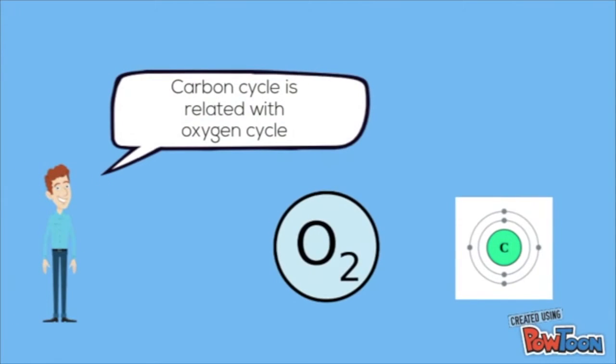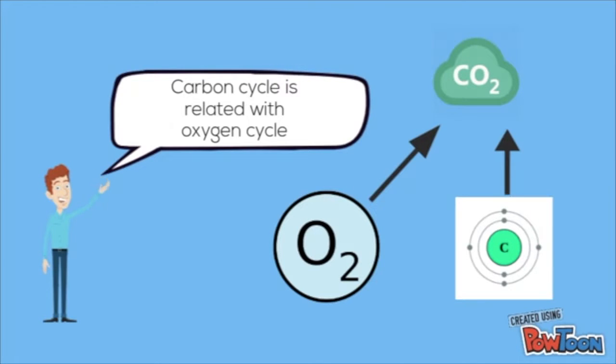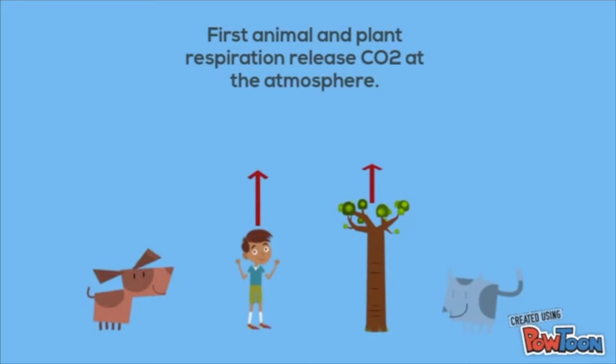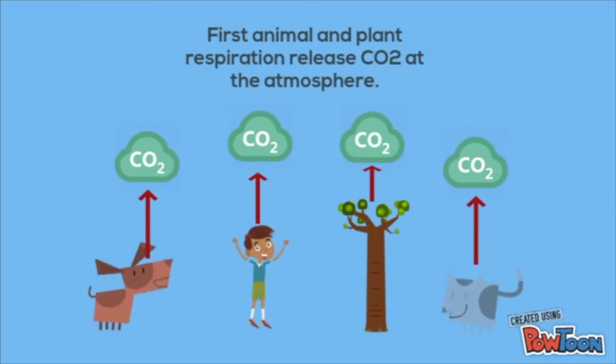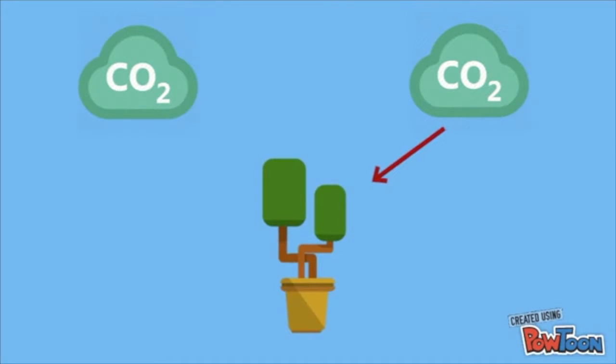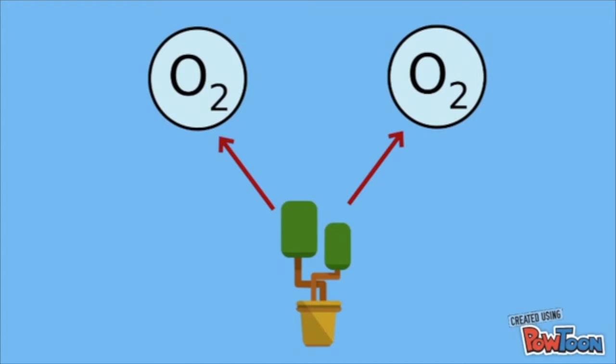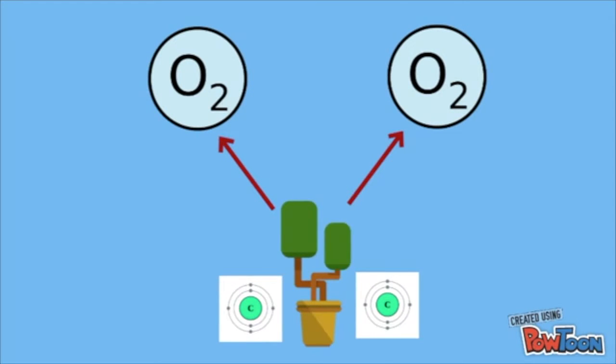Carbon cycle is related to the oxygen cycle. First, animals' and plants' respiration release CO2 into the atmosphere. Then CO2 is absorbed by plants, and plants release oxygen and keep the carbon.